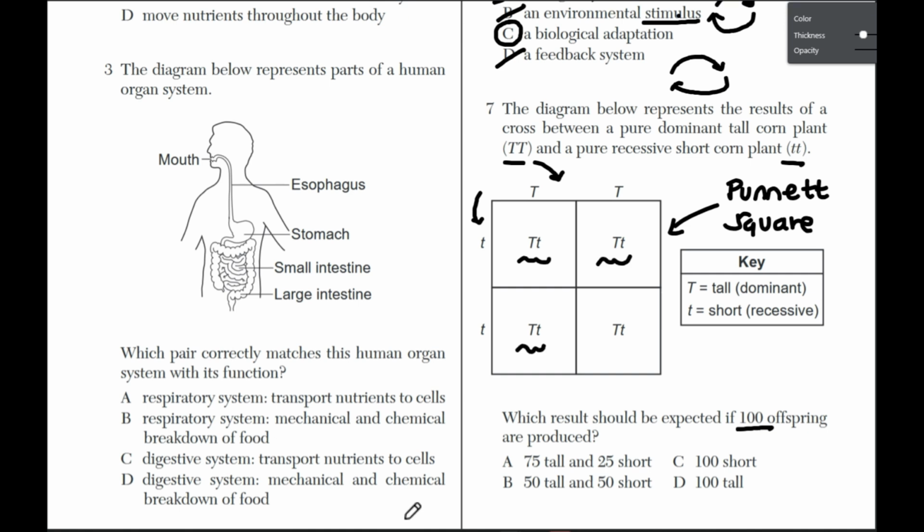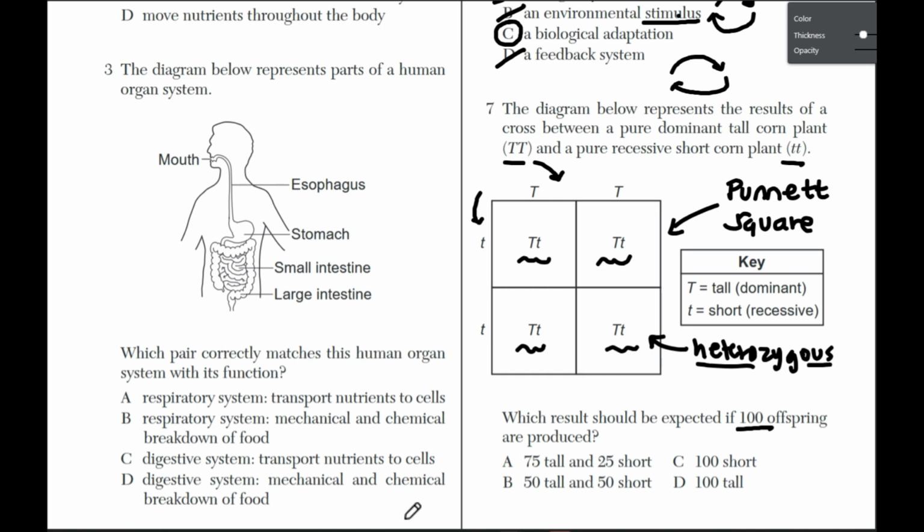So we see all of our offspring have the same big T, little t trait pattern. This is what's known as heterozygous. Heterozygous. It's not really an important term to know, I suppose, for this specific question, but it might be helpful for later on. But if we look at all the offspring, they all have this trait pattern to them. So if 100 offspring are produced, what do we expect? Well, we expect 100% of them to have this trait pattern. So what does this mean?